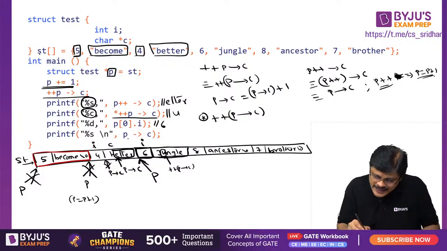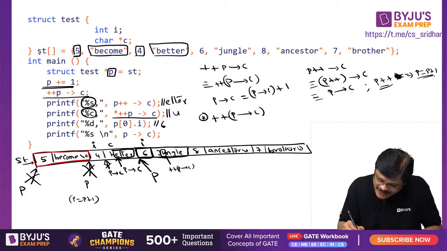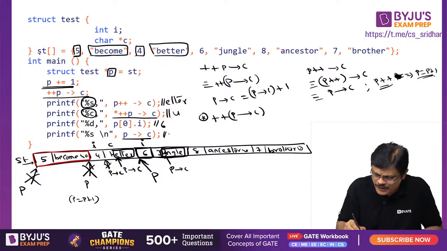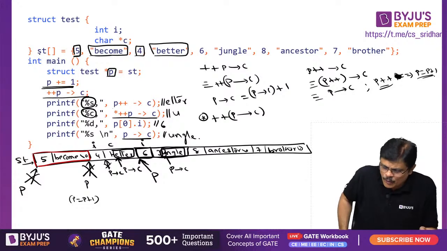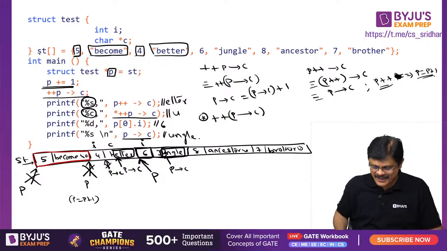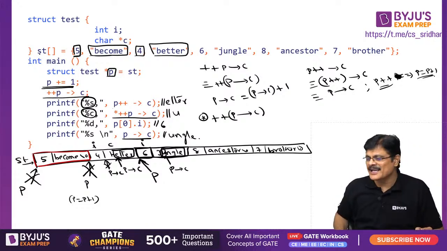Now you say P right arrow C. Now you are printing P right arrow C. Because after increment, P right arrow C will be pointing to this location. From here the string is printed, which means UNGLE will be printed. So here what is printed, sir? UNGLE will be printed. So the output of this particular program is actor U6 UNGLE.